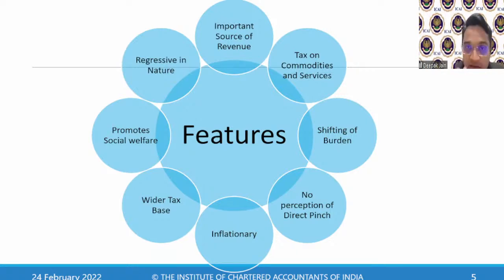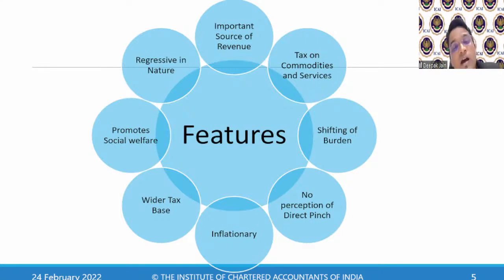Not only a person having a PAN, not only a person who is registered under GST has to pay GST. A person who is not registered under GST also will pay GST. A person who is registered also will pay GST. The difference is a person who is registered under GST, if he pays GST to the supplier, he will get the credit of it. But as an end customer, I buy so many things.